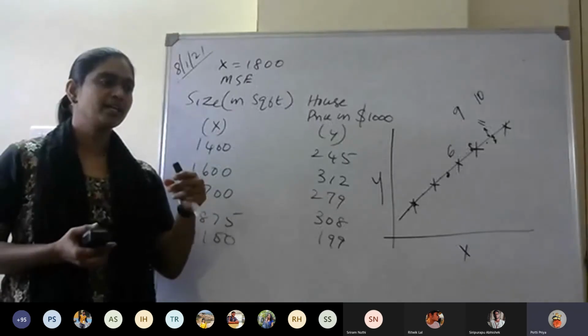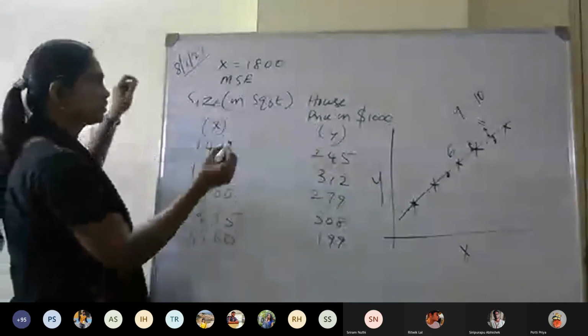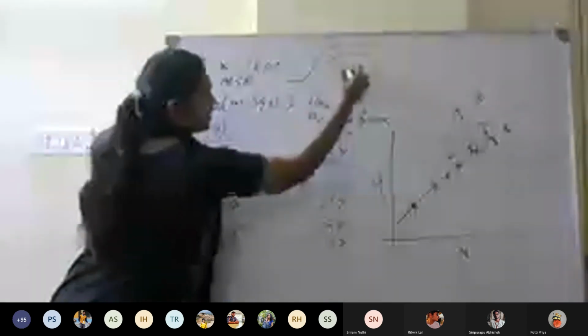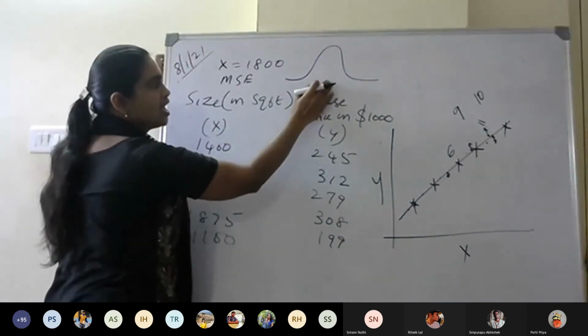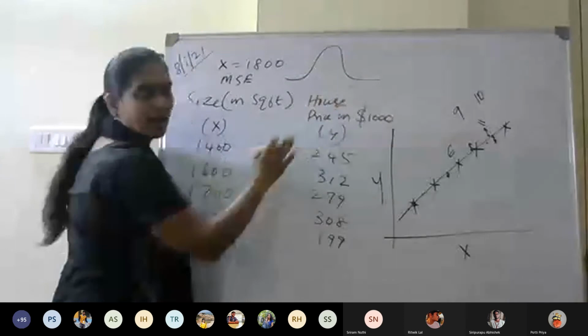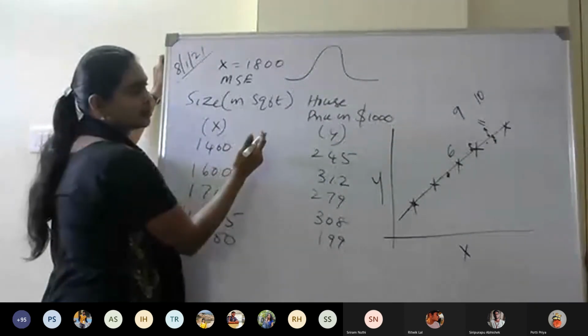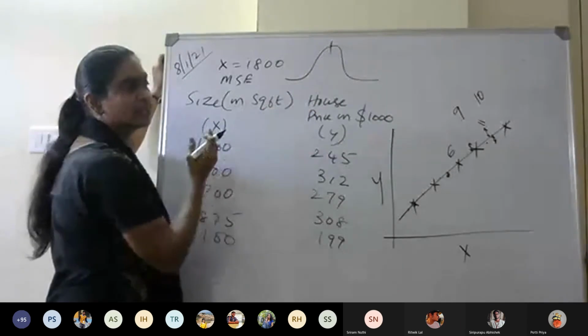Generally, a Gaussian distribution will be like this, isn't it? You will have an average, below average, and above average. So you can find how far an element is varying from the mean.